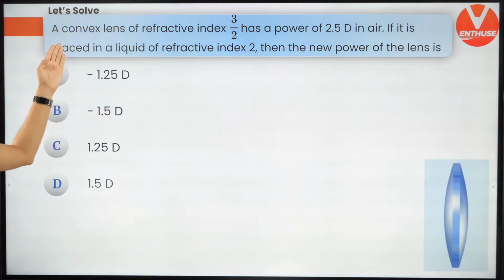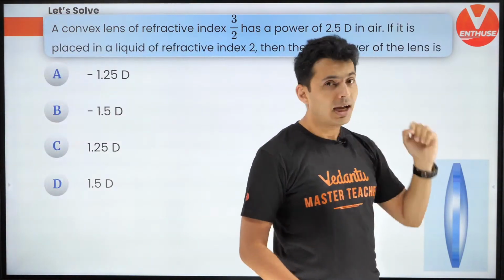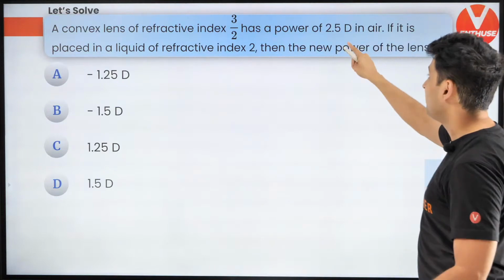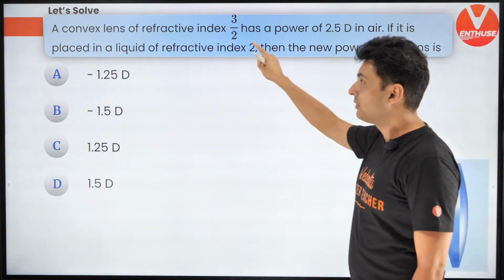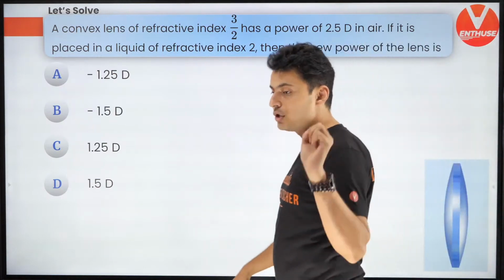Here is the next question which has come up on your screen. There is a convex lens of refractive index 3/2 and it has a power of 2.5 diopters in air. Now, if it is placed in a liquid of refractive index 2, then what is the new power? That's the question.